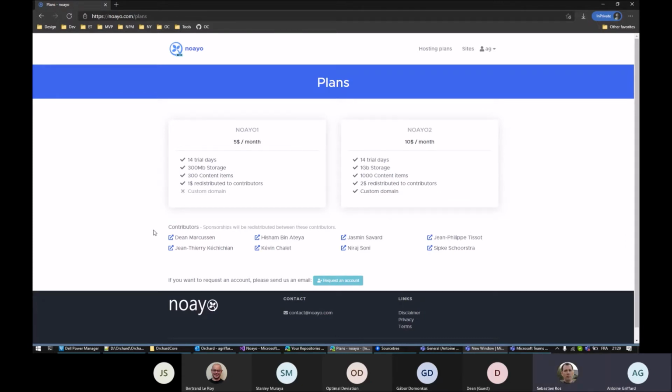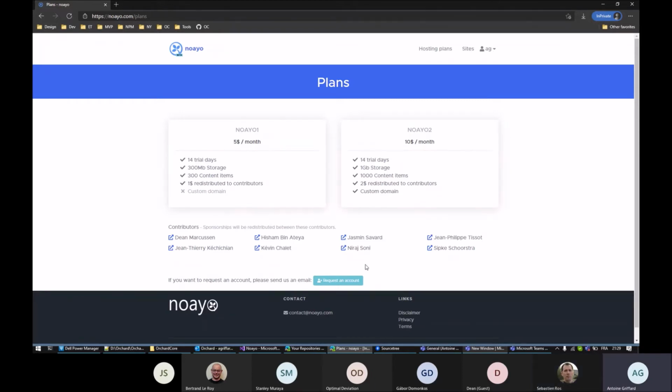Those are useless. Yeah, in fact, there are no other Orchard Core contributors with GitHub sponsorship, except Isham has a PayPal account, and the other one has a GitHub sponsor activated. So if you want to be in this list, enable GitHub sponsorship and contribute.